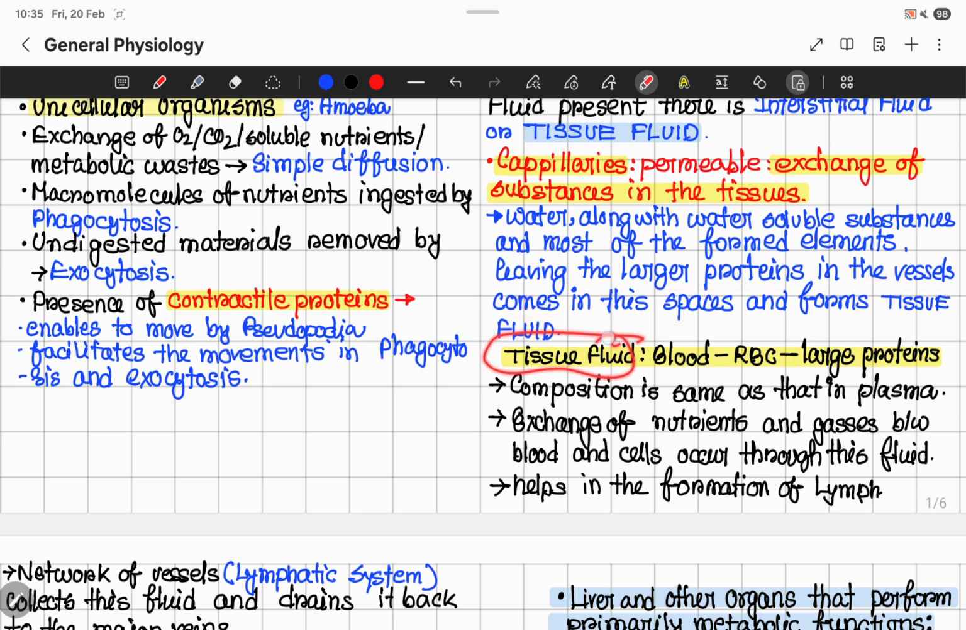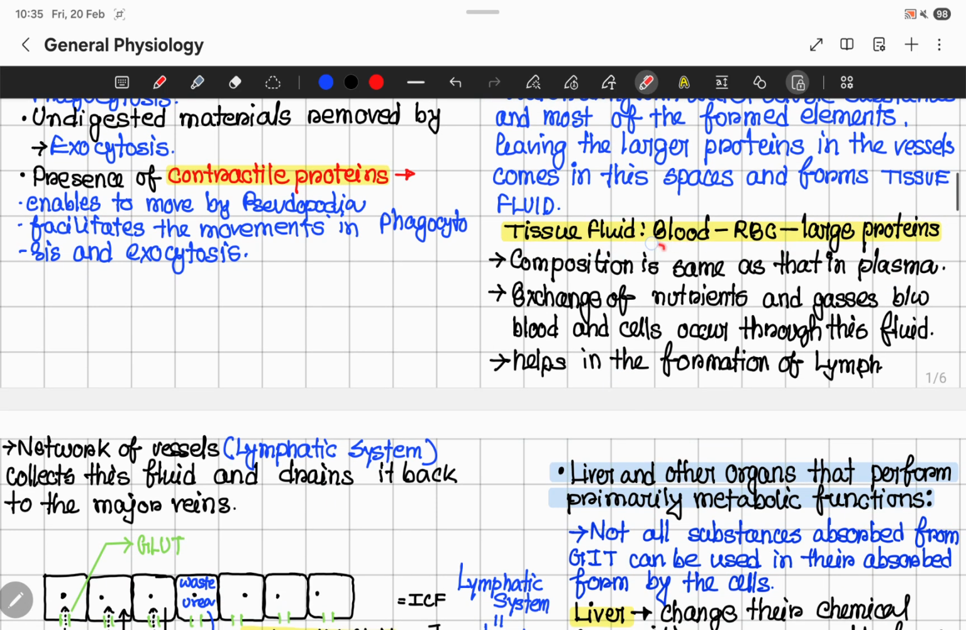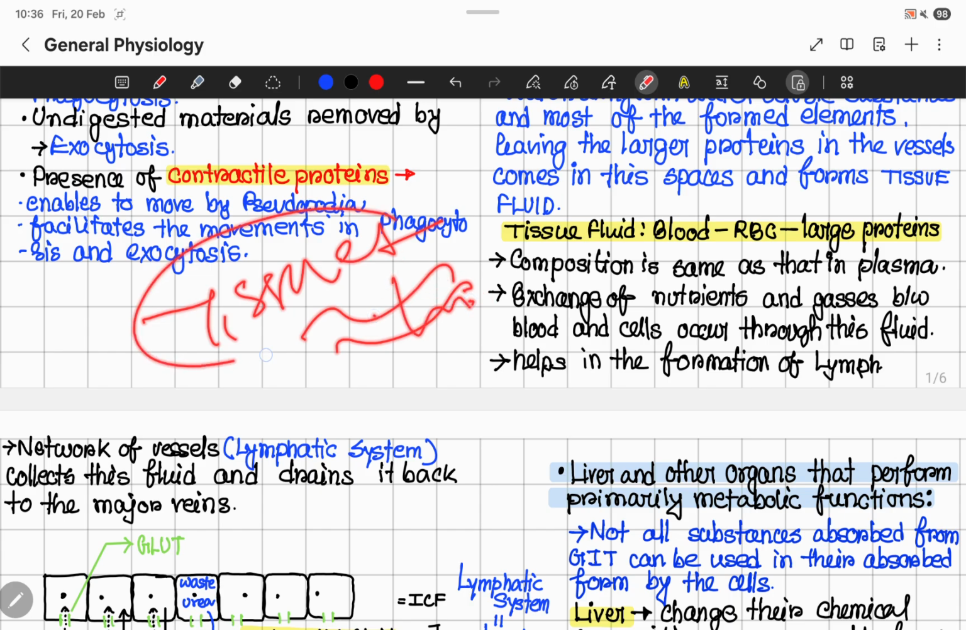So tissue fluid is blood minus RBC minus large proteins. The composition of tissue fluid is the same as that in plasma. Exchange of nutrients and gases between the blood and the cells occurs through this fluid, and this fluid helps in the formation of lymph. How does it form lymph? So remember the tissue fluid. Okay, there is a network of vessels which is called the lymphatic system. It collects this tissue fluid and drains it back to the major veins.